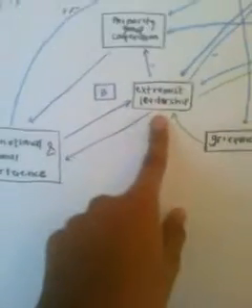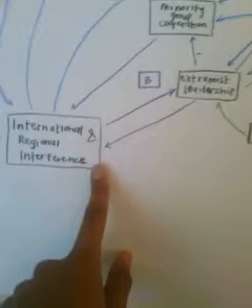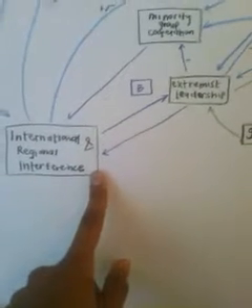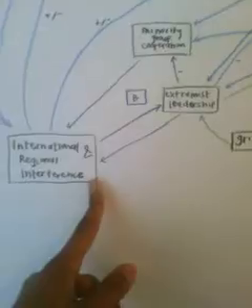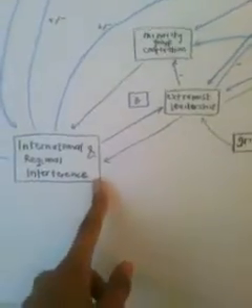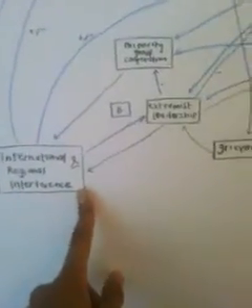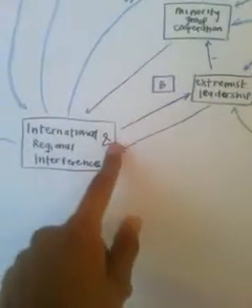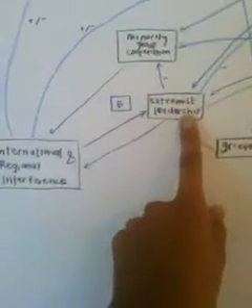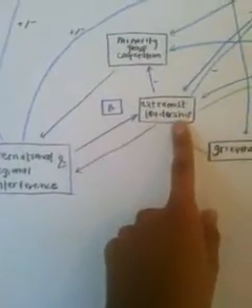So the existence of extremist leadership can lead to international regional interference because of a concern regarding instability in that area and perhaps strengthening of Islamic militia groups. And then international regional interference can also lead to a strengthening of extremist leadership and to more violence.